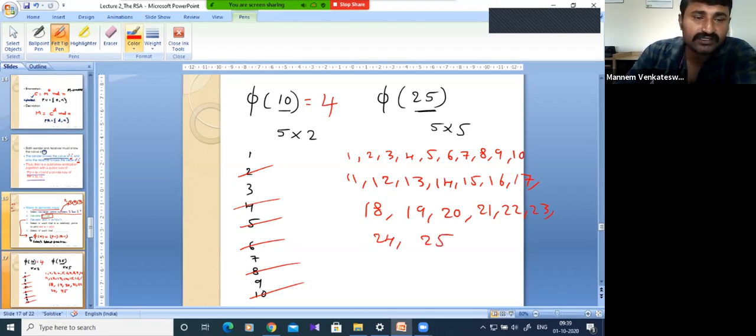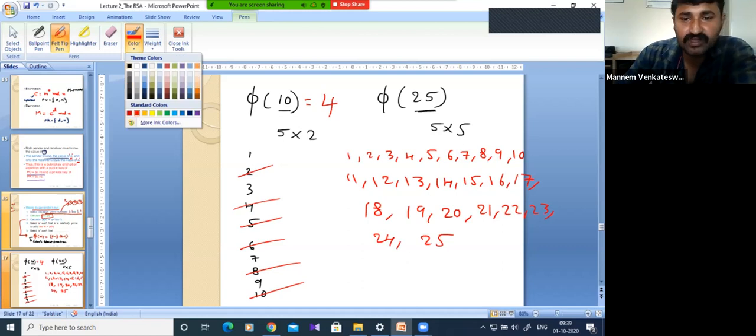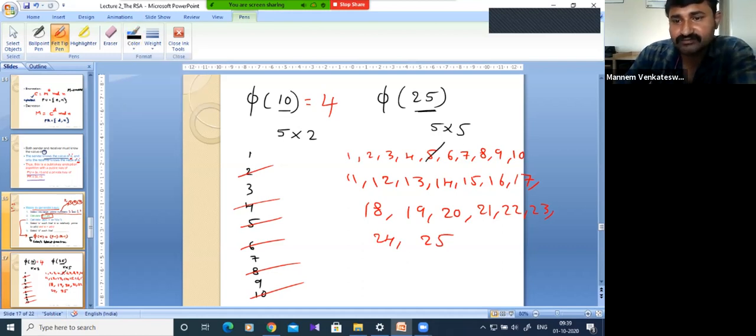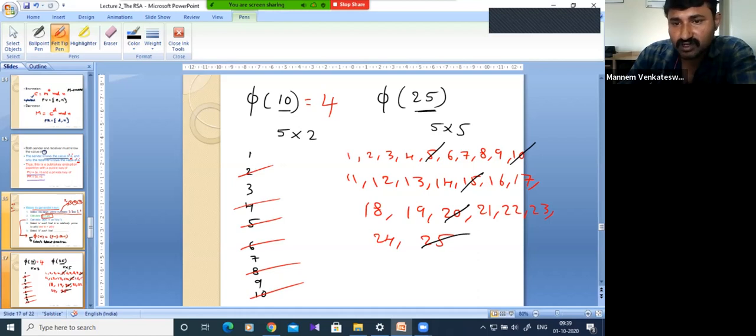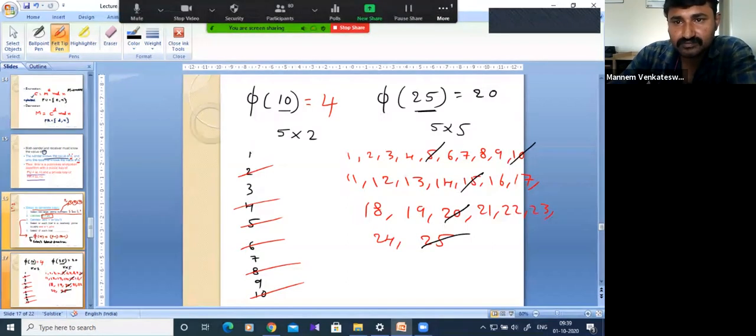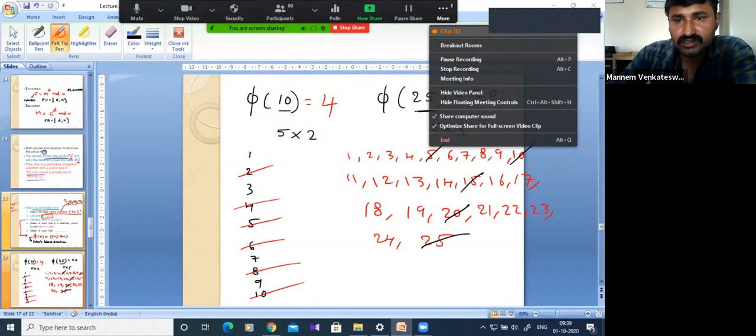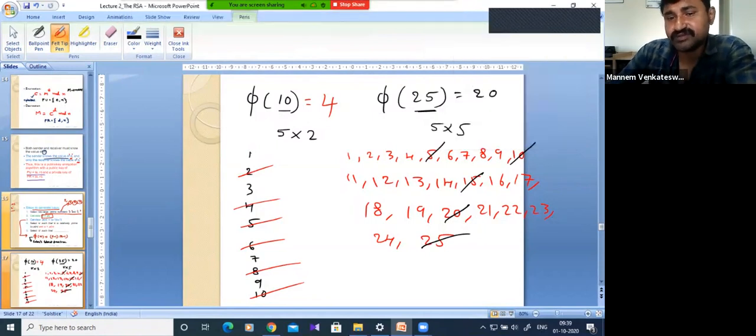So what integers will be cancelled out? 5, 10, 15, 20, 25. So how many are gone? 1, 2, 3, 4, 5. Then the remaining number will be 20, correct? Right. So the remaining numbers will be 20.